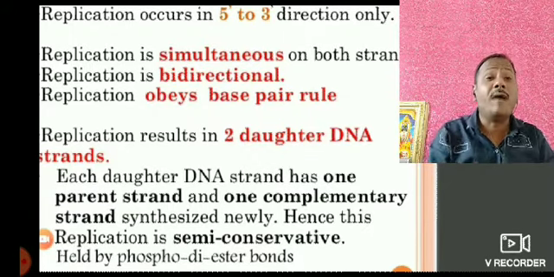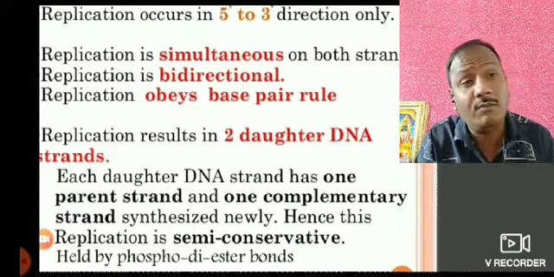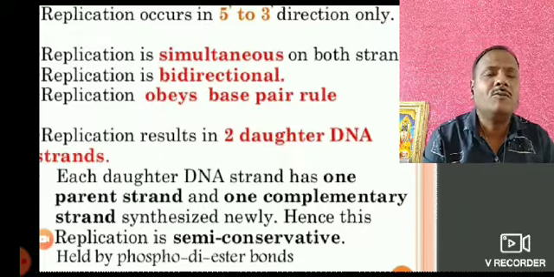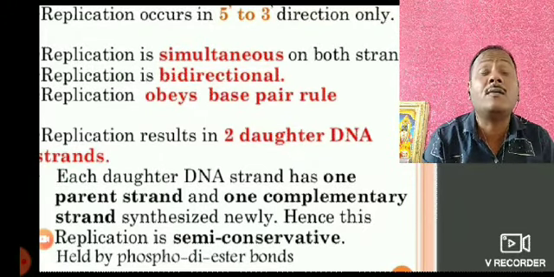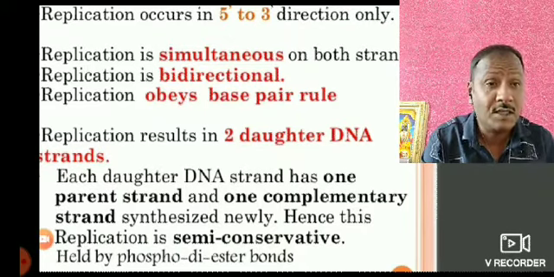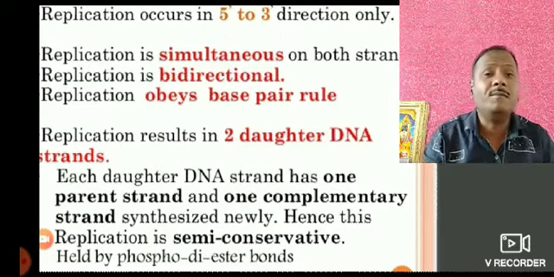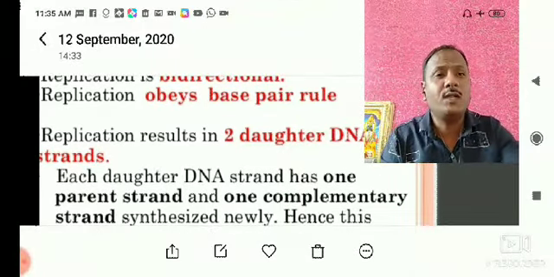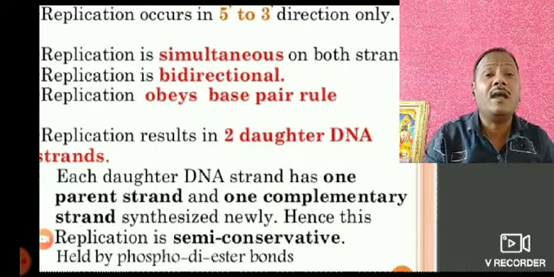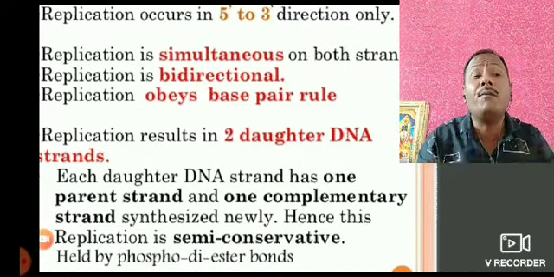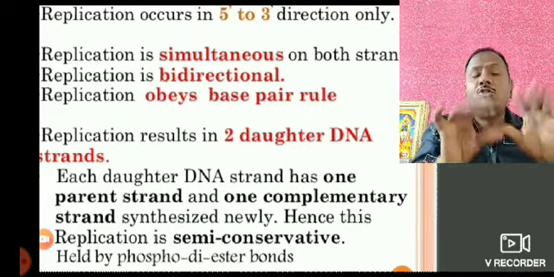So what is meant by 5 prime and 3 prime? That is a very important part, because most students do not know what 5 prime and 3 prime are, even after studying from class 10 to 12. The 5 and 3 are nothing but the carbon numbers of the deoxyribose sugar.